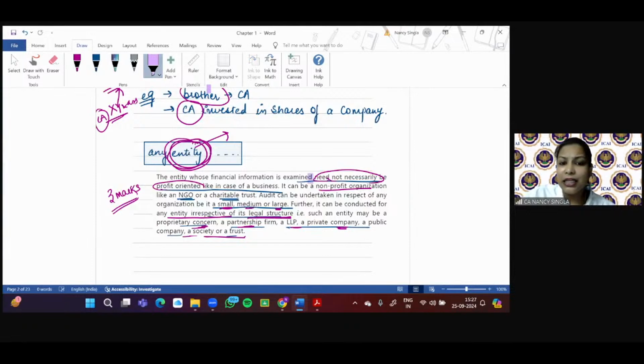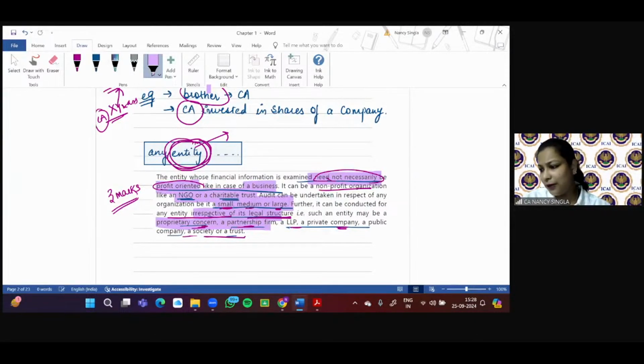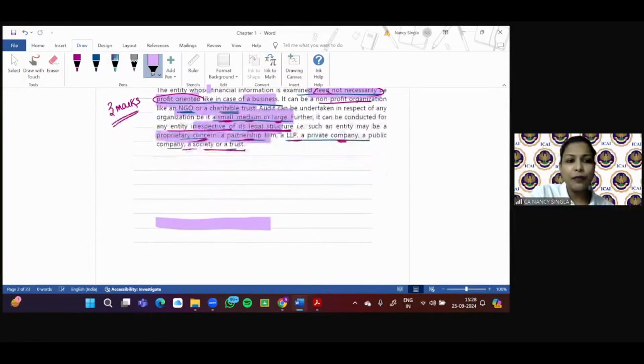I'll just highlight: it need not necessarily be profit oriented, like a business. It can be an NGO or charitable trust. It can be small, medium, or large, and it can be irrespective of the legal structure, like these examples. These are not technical language as such, but picking up the keywords is going to fetch good marks for you. I hope it is clear.